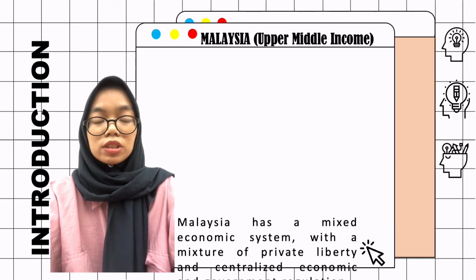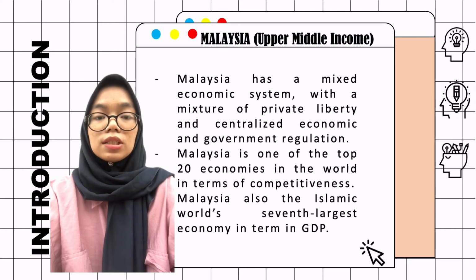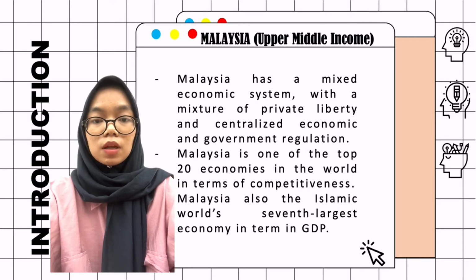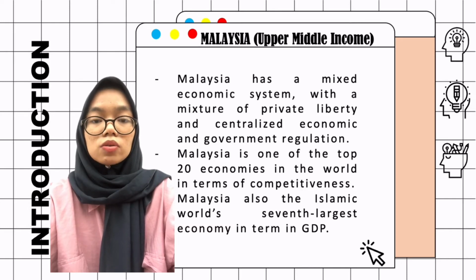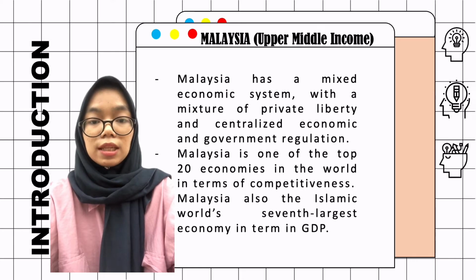In Malaysia, which is upper middle income, Malaysia has a mixed economic system, a mixture of private liberty planning and central economic planning and government regulation. Malaysia is one of the top 20 economies in the world in terms of competitiveness. This country has been dominated by natural resources, but in terms of medical, science and tourism, it's still growing. Malaysia is also the Islamic world's 7th largest economy in GDP.